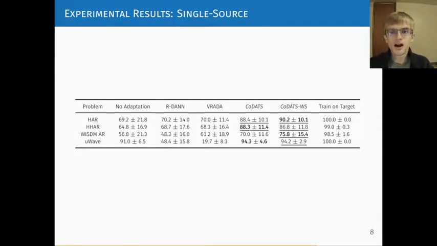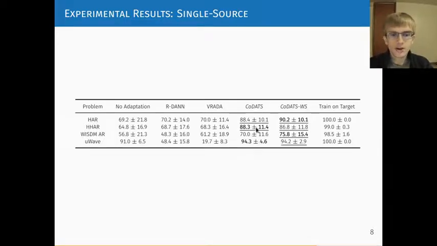We evaluate on a number of human activity recognition datasets and a gesture recognition dataset. Shown here are the average accuracy and standard deviation over 3 random initializations for each of 10 random adaptation problems in each dataset, adapting from one person to another person. In these single source results, comparing CODATS with no adaptation, we can see that performing adaptation yields higher accuracy.